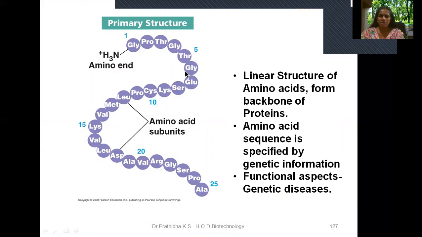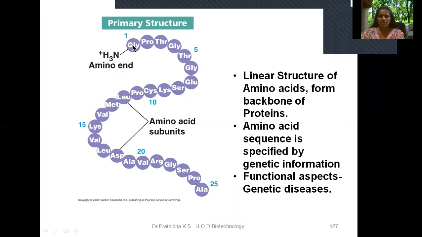This is the primary structure. As I told in the previous slide, a single change in an amino acid can lead to a drastic condition. For example, what we observed was sickle cell anemia, because of the substitution of one amino acid, which brings drastic changes. Only one amino acid totally disturbs the hemoglobin molecule of the red blood cells. So this linear structure plays a very important role in all the structural organization.